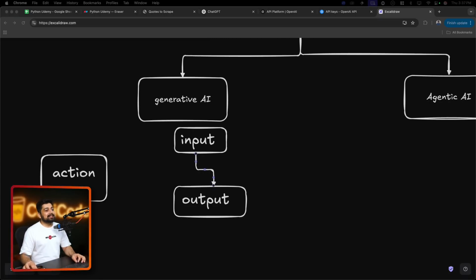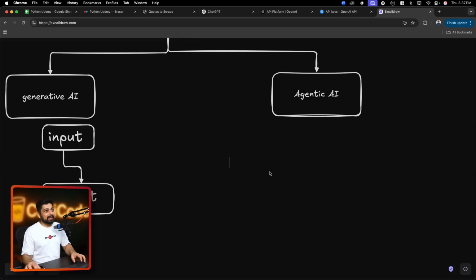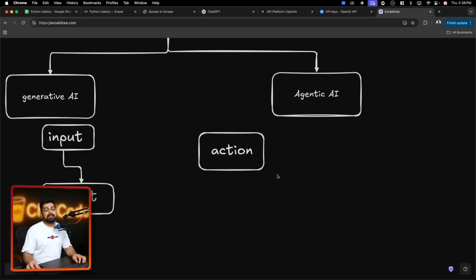So if that's the case, what's the difference with agentic AI? Now, agentic AI, as we always mention, is like you have a brain, but now your brain has more body parts. You have given it hands and legs and probably more capability to do the action. So the first and the most important part of agentic AI is it can take action. How, you might be thinking? Don't worry, I'll walk you through that. In fact, I have created a course around it. It's available on YouTube, by the way, and it's totally free. So the whole goal is the ability to take action.